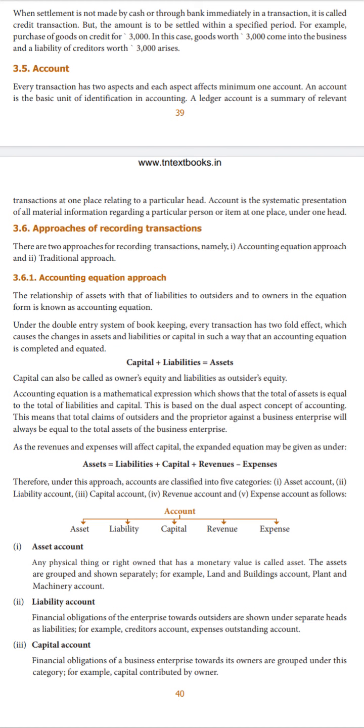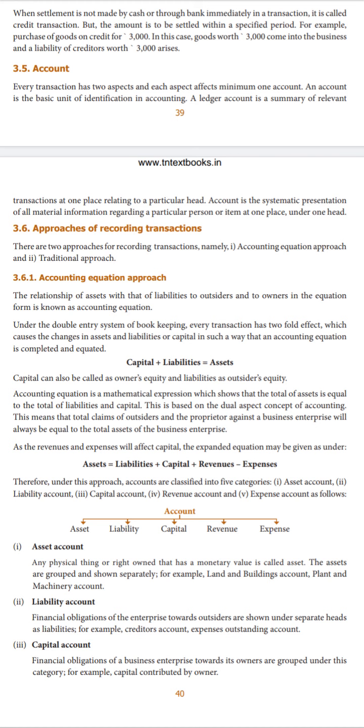Those things are called outsider's equity. Owner's equity means where the owner, the investor, is involved, and outsider's equity means you get finance from outsiders for running the business.